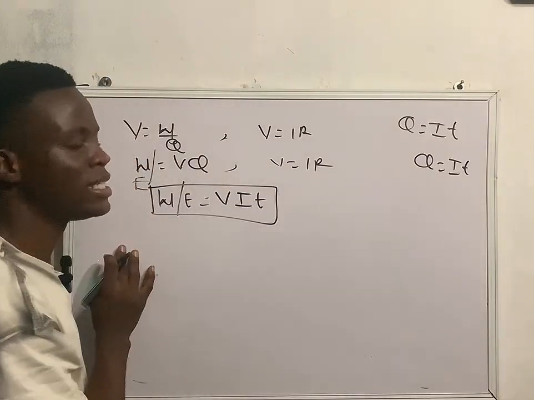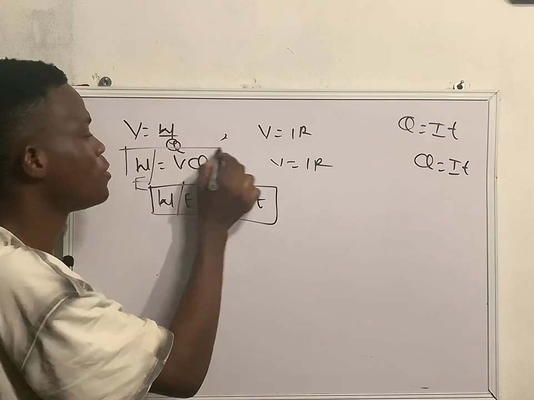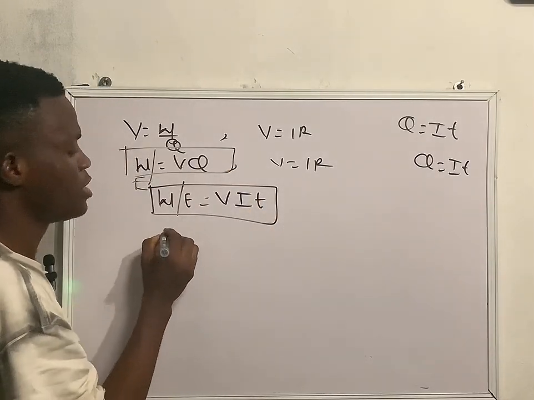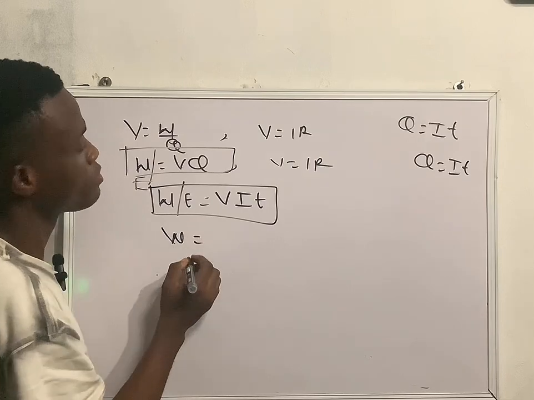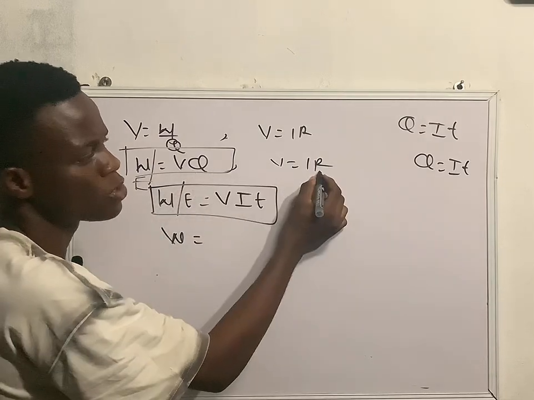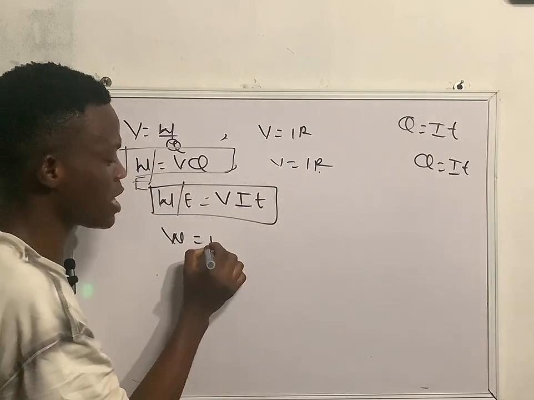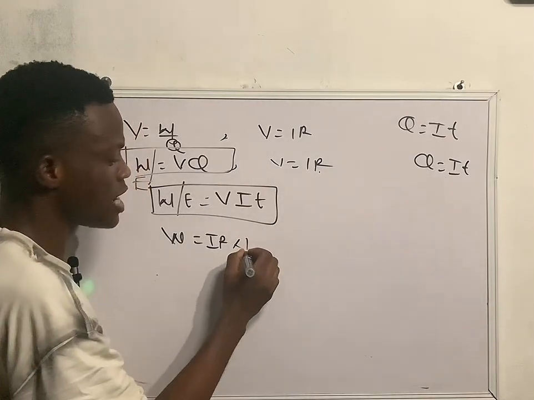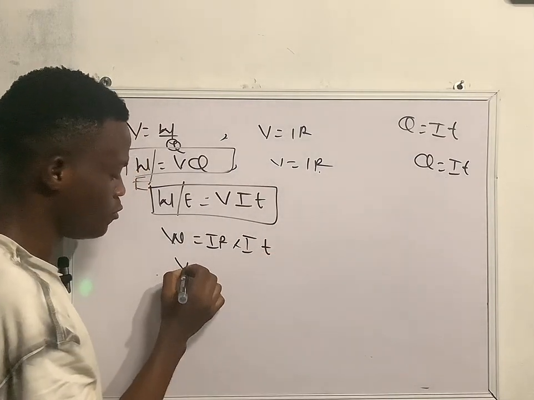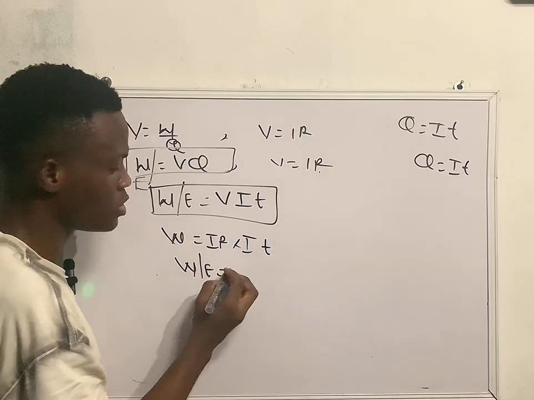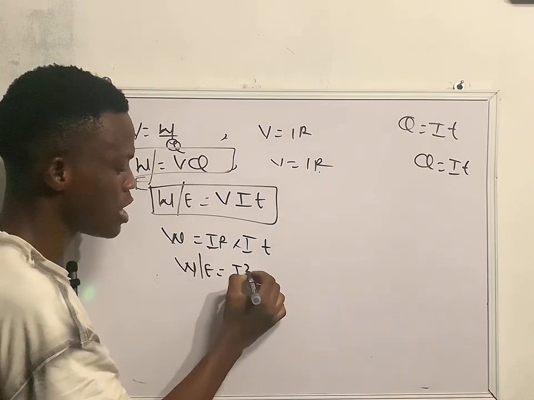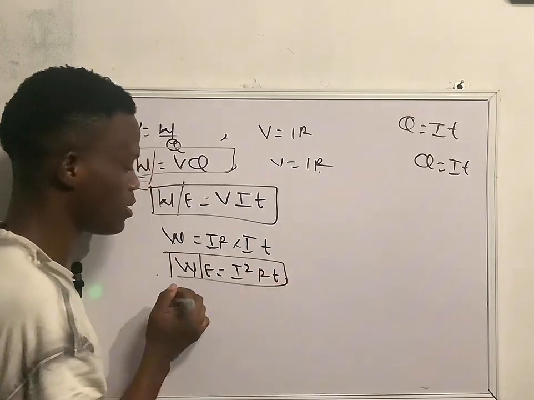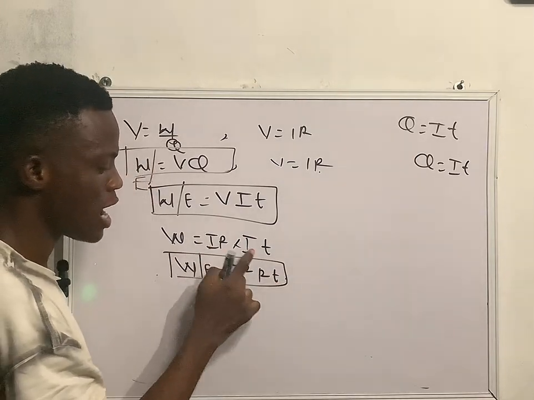And like the first formula, I can also have another one. My work is equal to, now what is my V? My V is equal to IR, right? So I will put IR times my Q, which is still IT. That means my work or energy is equal to I times I, which is I square, RT. Can you see it now? I square RT.